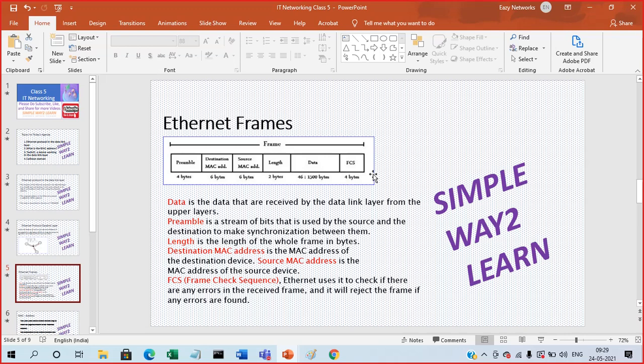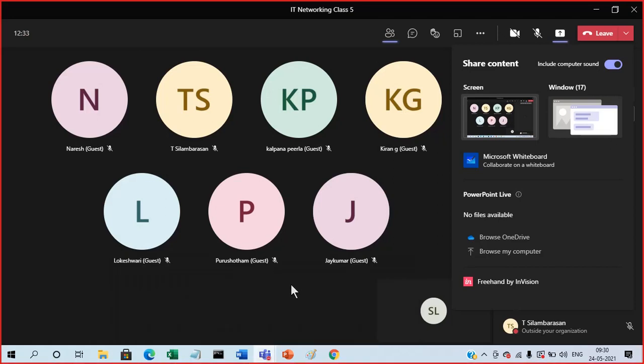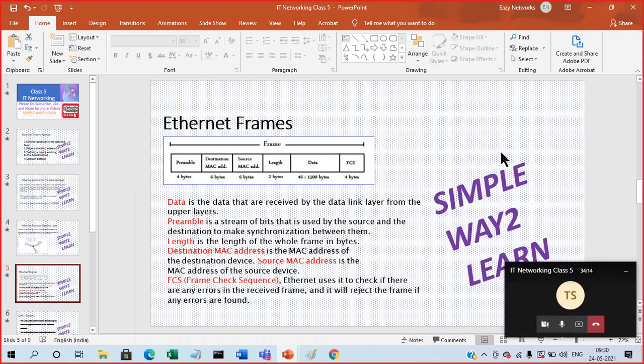If any errors are found in the received frame, the receiver will reject the frame. This is one method, but for error detection and error correction, multiple methods are there.